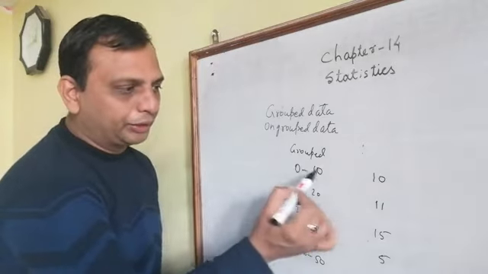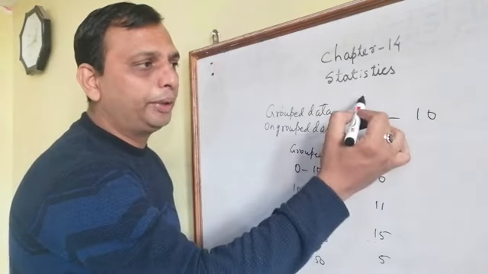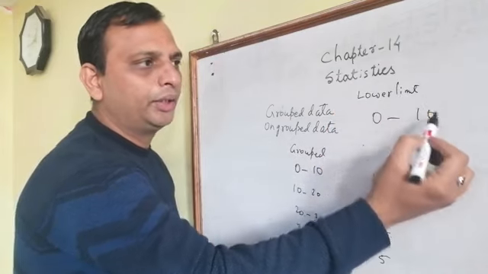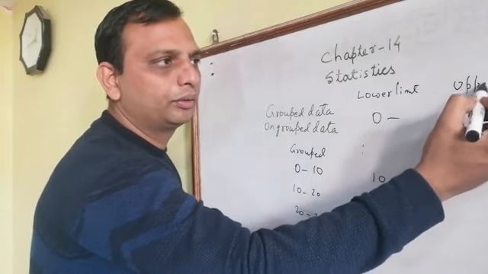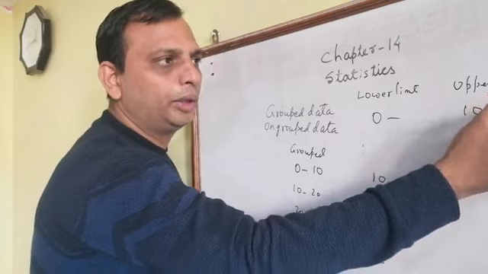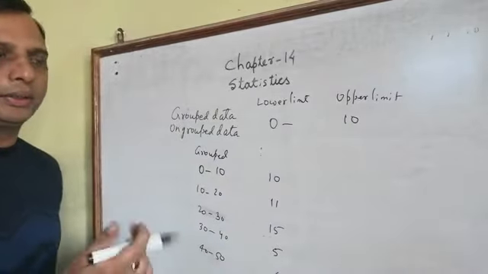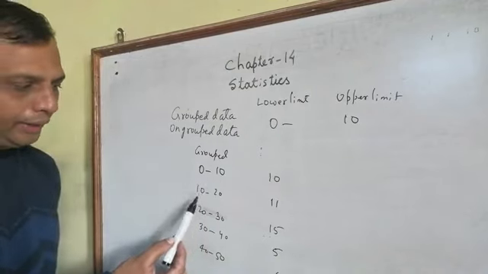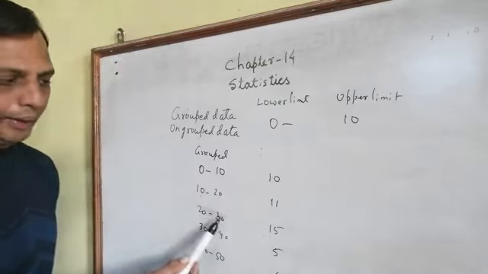Then 10 to 20: this 10 is the lower limit, 20 is the upper limit. 20 lower limit, 30 upper limit.